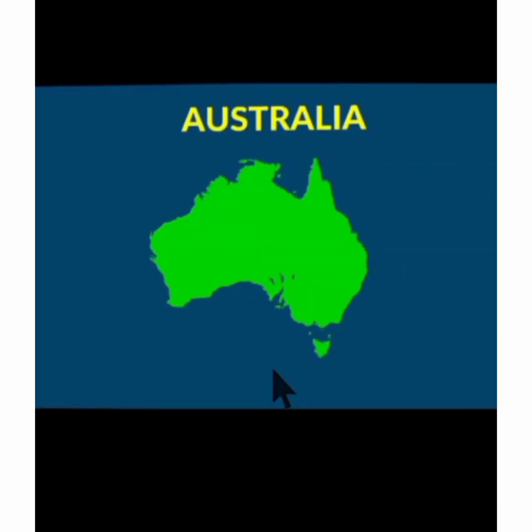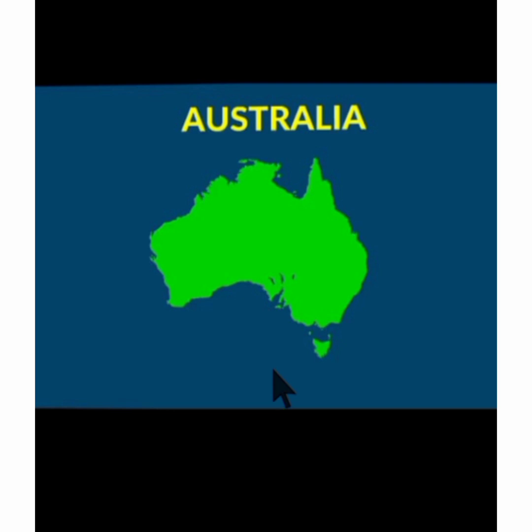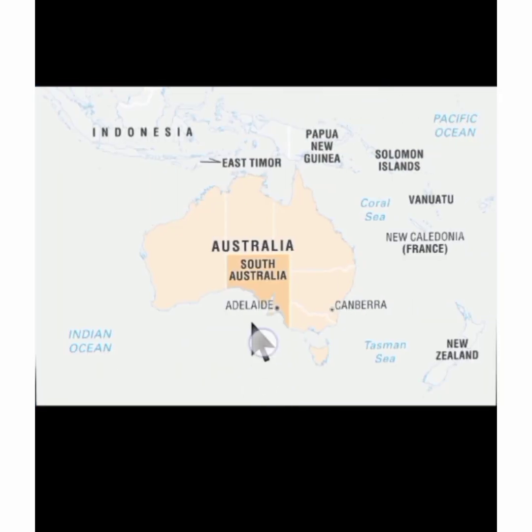Next continent we have is the continent of Australia. It is known as the island continent because of its size and isolated location. The sixth largest country, Australia, is also in this continent. Here we have island regions of Indonesia, Tasmania, and New Guinea.